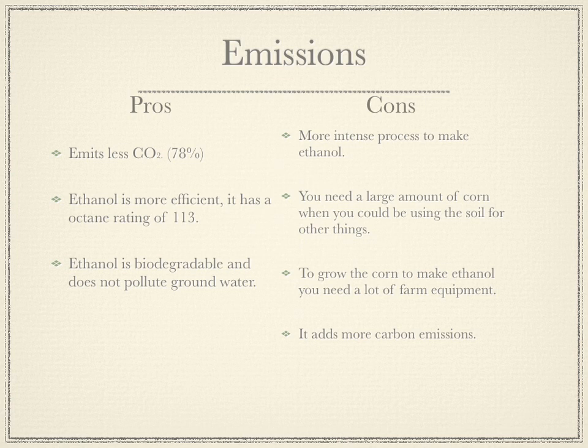When you are producing this corn, you use a lot of soil, which you could use for other things. To grow the corn to make ethanol, you need a lot of farm equipment, like a fertilizer, a harvester, and tractors. And another con is that it adds a lot more carbon emissions.